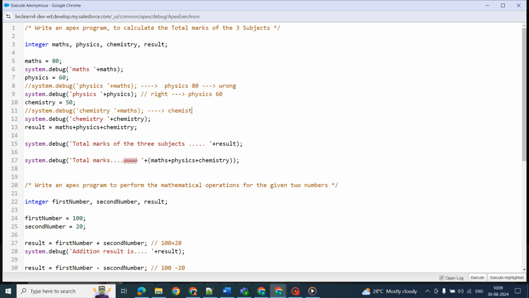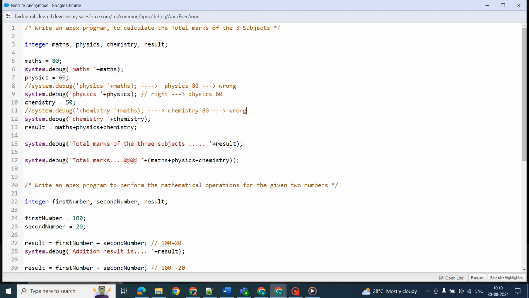chemistry and 80, which is a wrong one. Since I'm printing the value of max here after the plus, and in the message I have given chemistry, it will provide like this, which is wrong.